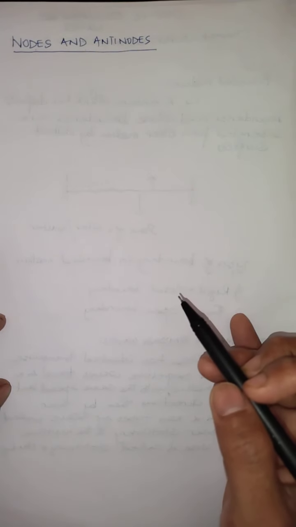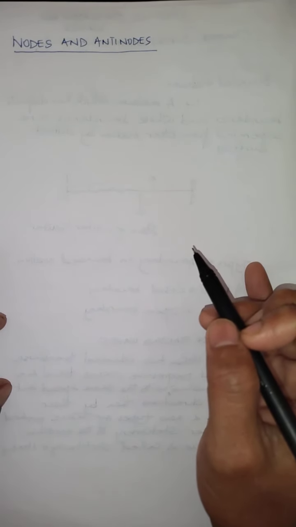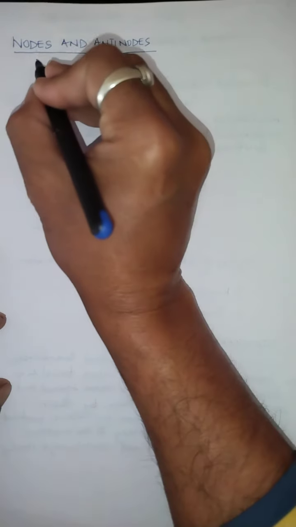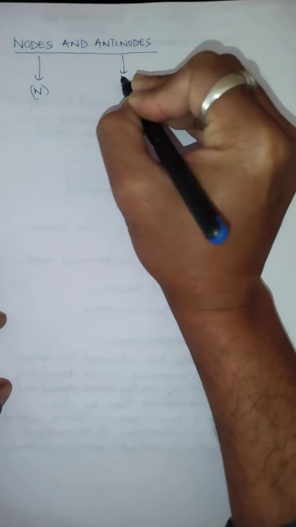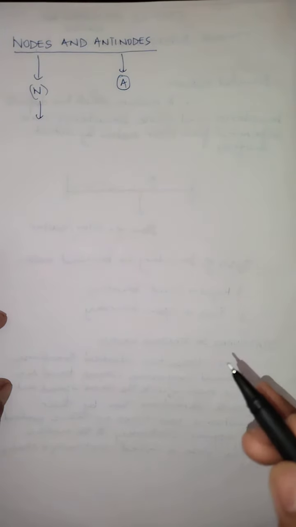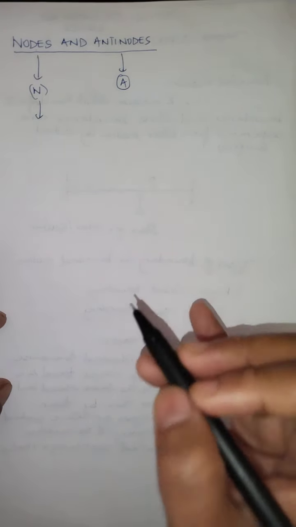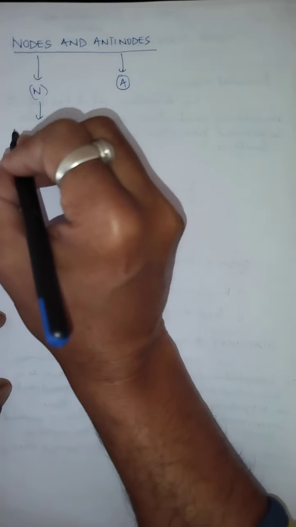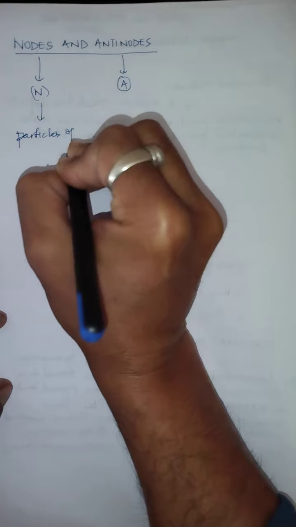Now in a stationary wave, some particles of the medium remain permanently at rest. Permanently at rest means no displacement, and these points are called nodes. A node is usually marked by the letter N, and an antinode is usually marked by the letter what? A. So a node is that point, that particle of the medium, which remains permanently at rest. That means at a node what happens? The particles of the what?